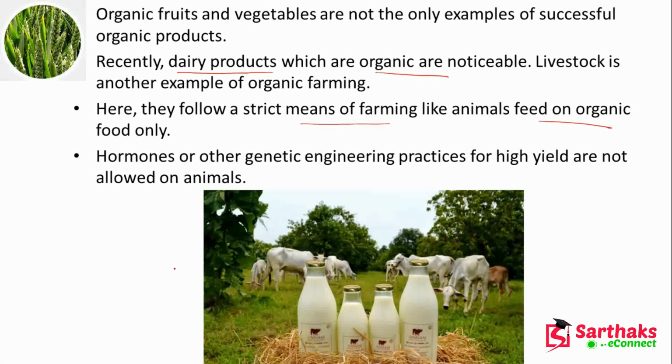We are not giving them a lot of inorganic things to get a better amount of milk. So whatever farm you make, the animals should take organic food.